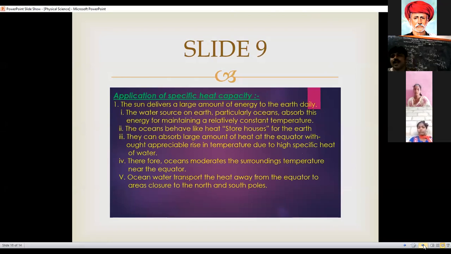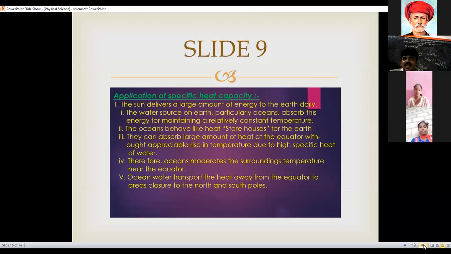Yes. Now we discuss the applications of specific heat. This is a very important question. Everyone knows that the main source of heat energy is the sun. We get heat energy from the sun. So here the water sources are oceans, rivers, seas, ponds. Especially large water sources means oceans. So oceans absorb the heat energy and maintain a relatively constant temperature.